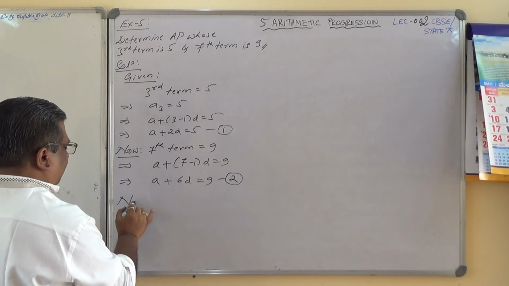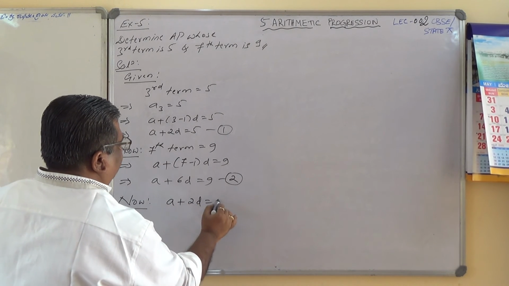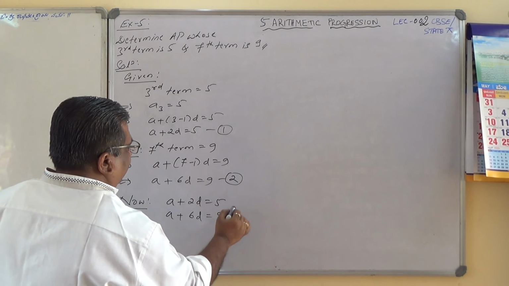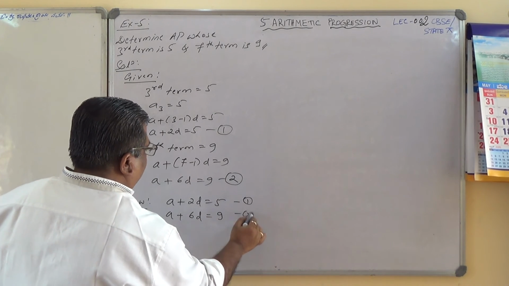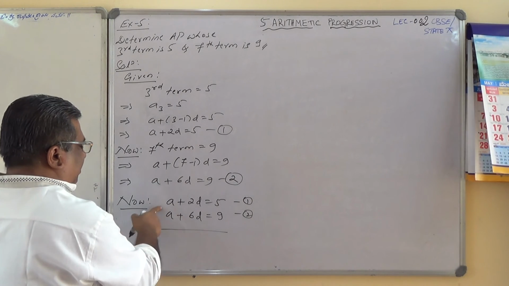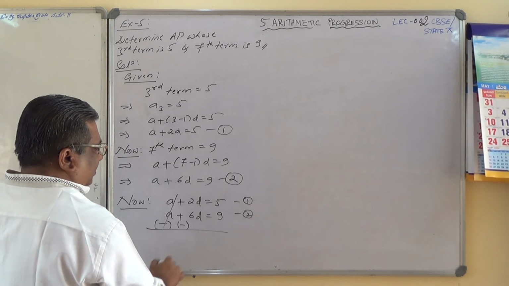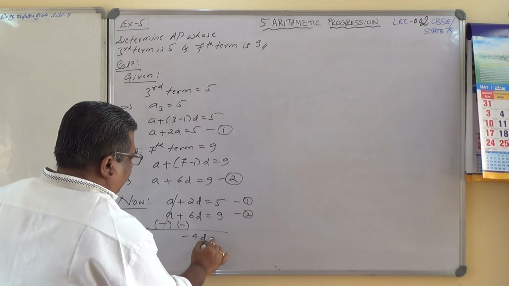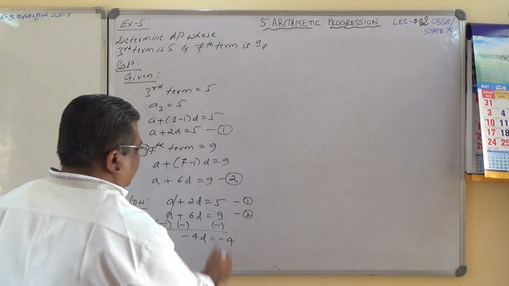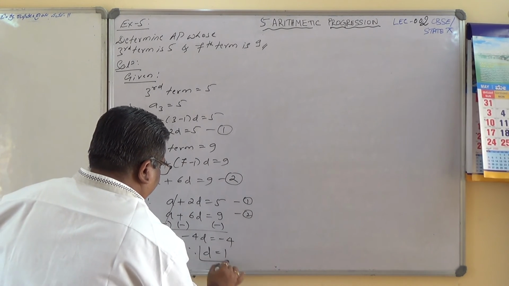Therefore, now the equations are a plus 2d equals 5 and a plus 6d equals 9. So this is 1 and this is 2. Let me subtract it. I'll get rid of a here. So subtracting, what will we get? This cancels. So minus 4d equals minus 4. And therefore d equals 1.